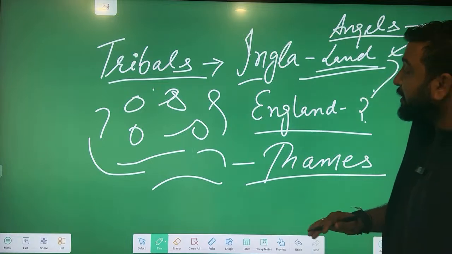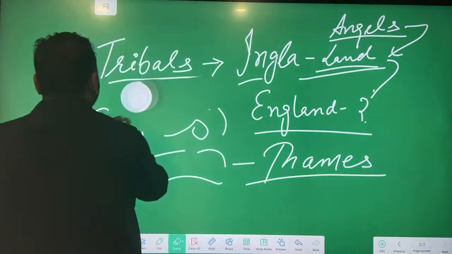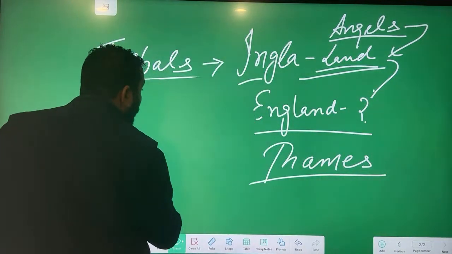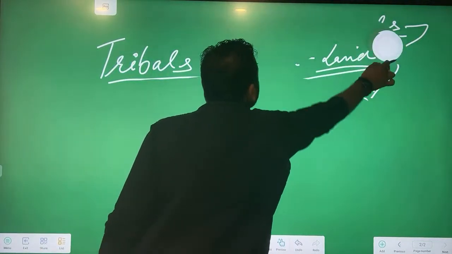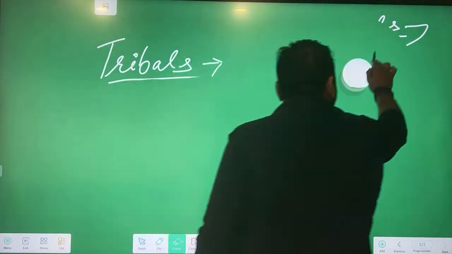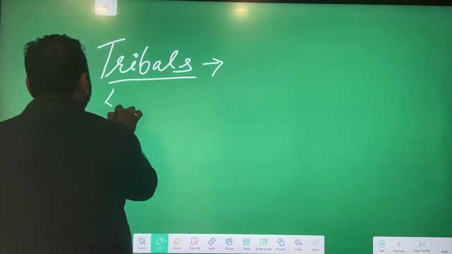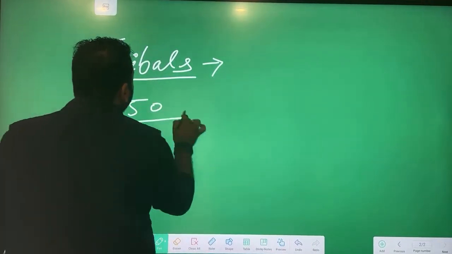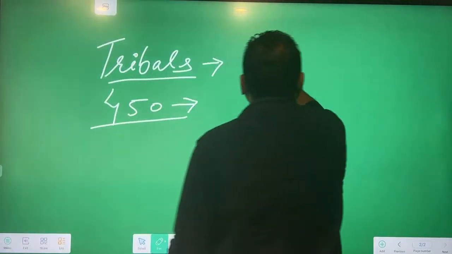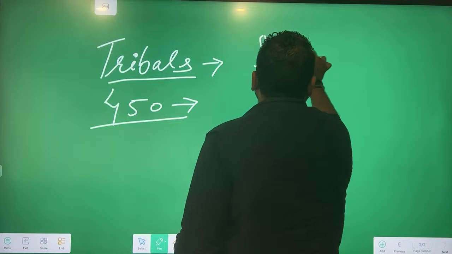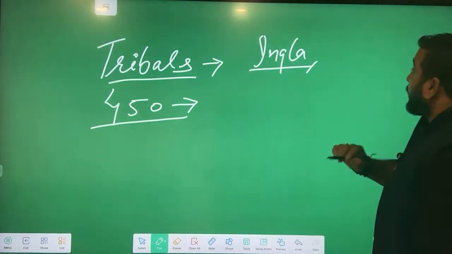Now, before this Anglo-Saxon thing, who are the other people here? What are the other tribes? We are talking about the very first ancient history. I am teaching you from zero. As you must have read in many books, the timing of Anglo-Saxon starts with 450. 450 is a very important time because when England or Inglas were living here, along with Inglas, there were so many other tribes.